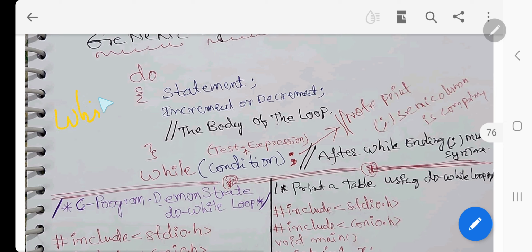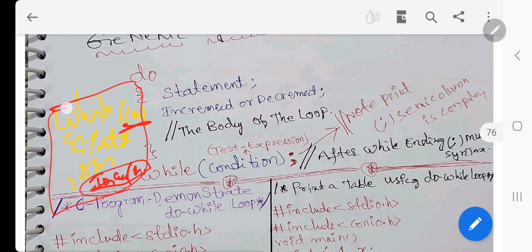While some condition, STMT, statement 1, statement 2, and here increment or decrement. Condition is here, this is a while, and this is do, with curly braces, some statement, body.